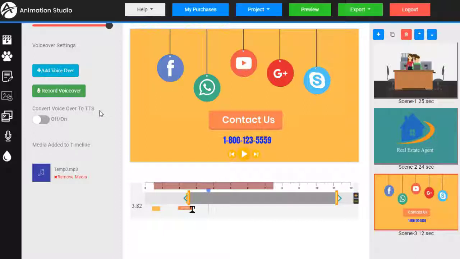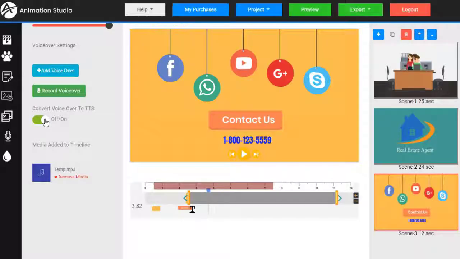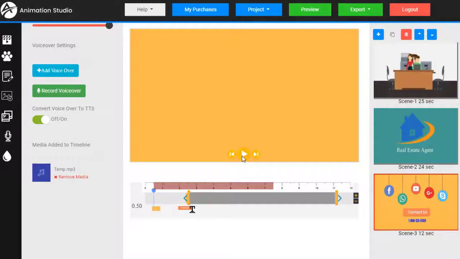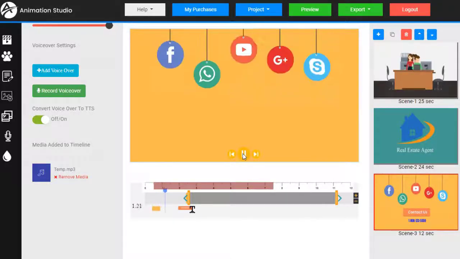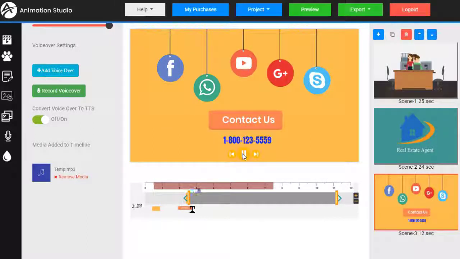This will convert all of Todd's voiceovers into computerized text to speech that we can edit. We click, and now it's all converted. Let me play that. Now this is just a temporary voice. We'll be replacing this. Give us a call with any questions you may have. We'd love to help you with any of your...